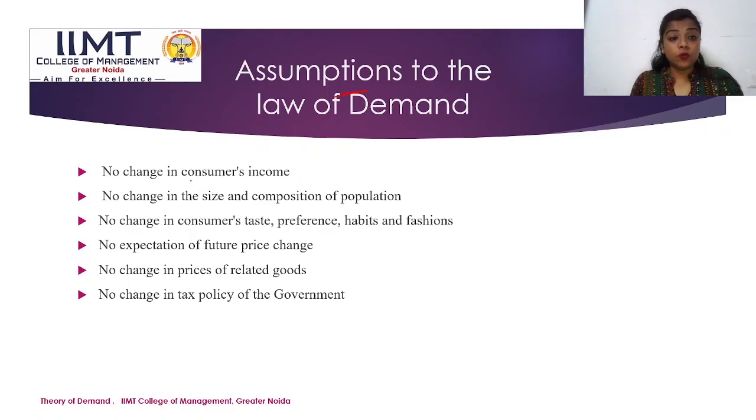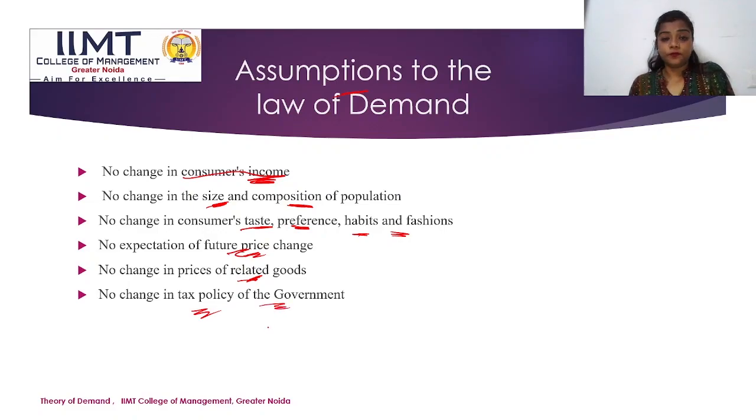It is assumed that there will be no change in the income of the consumer, no change in the size and composition of the population, no change in taste and preferences, habits and fashion, no expectation of rise or fall in the price in the near future, no change in the price of related goods, and no change in the taxation policy of the government.